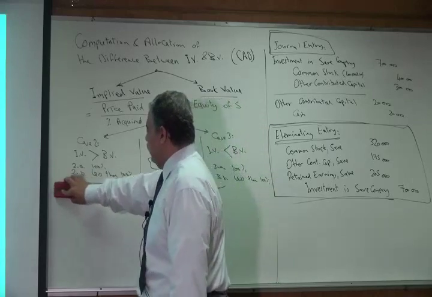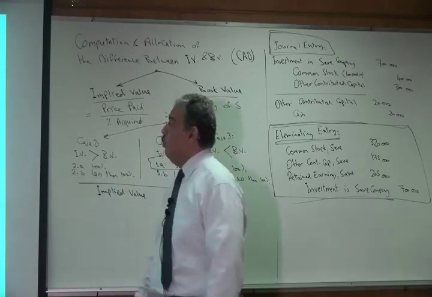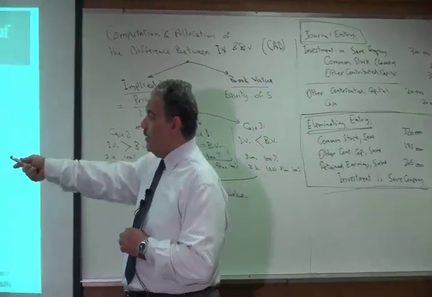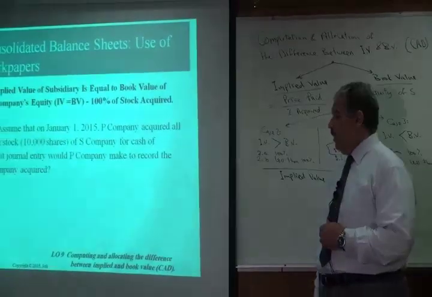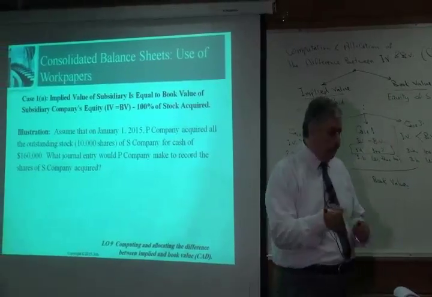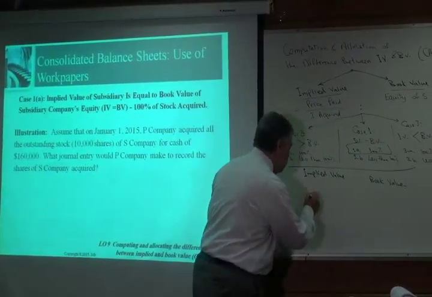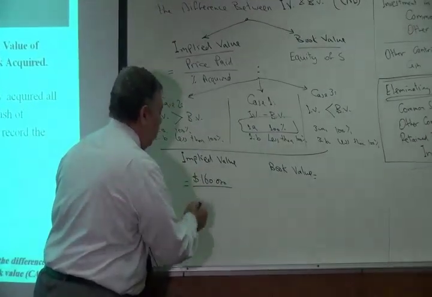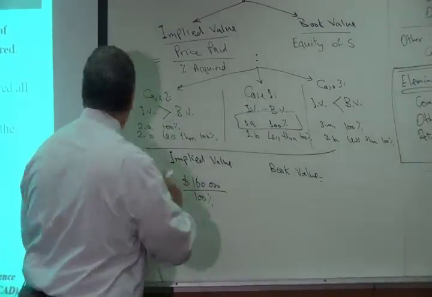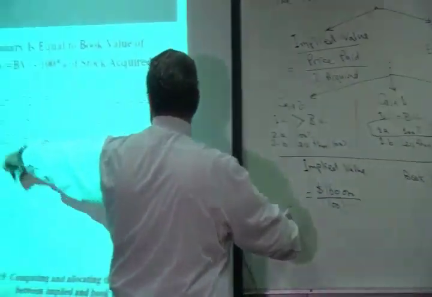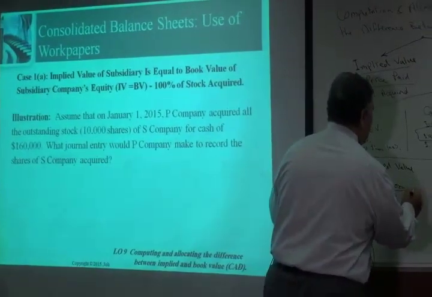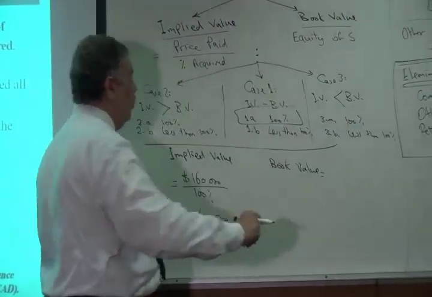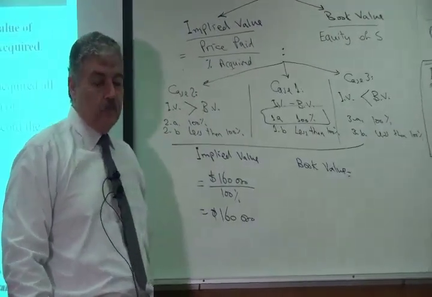So this is the illustration. We paid the price, $160,000. So the implied value will be $160,000 divided by 100%, because we purchased all the stock of S company. So this is $160,000. This is the implied value of the subsidiary.